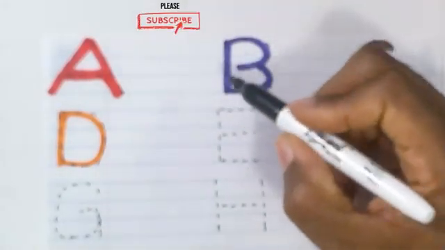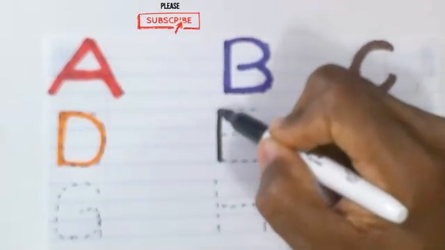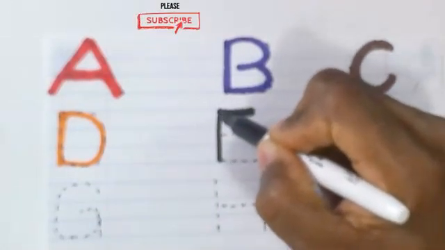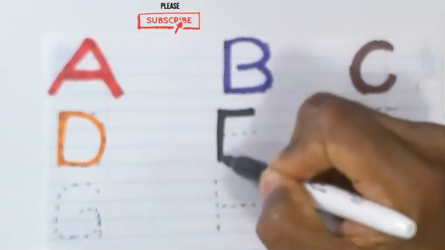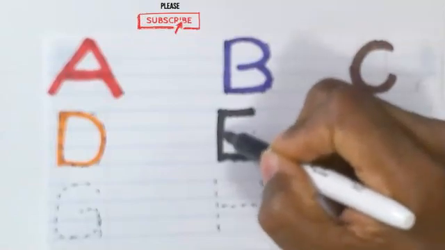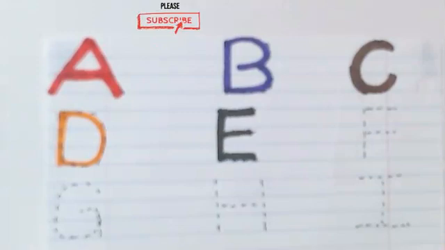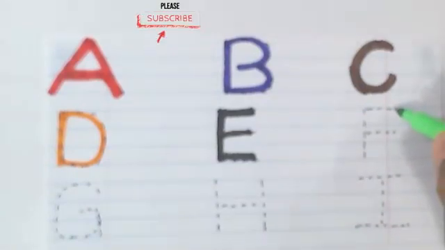Let's write the letter E. This is the letter E. Can you name a word that starts with the letter E? E is for egg. The color green.